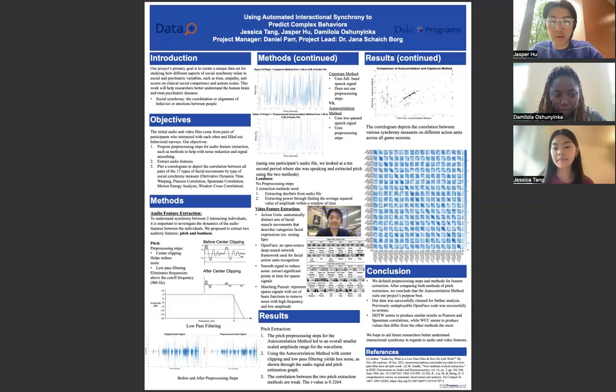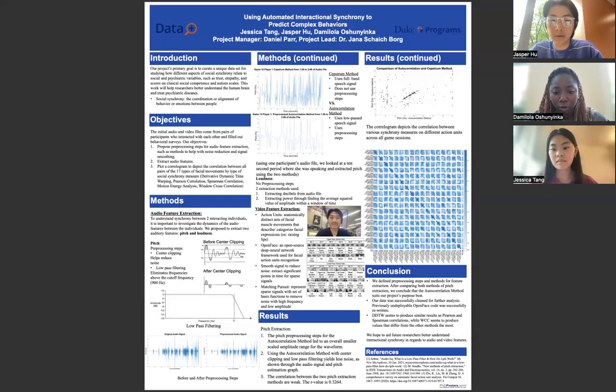And then we also conducted a correlation comparison between all of the synchrony measures on each of the action units. In general, we can see that Pearson and Spearman are pretty similar. We can also see that the derivative dynamic time warping produces pretty similar results across all AUs, which is a good indication that it's a good measure of synchrony.